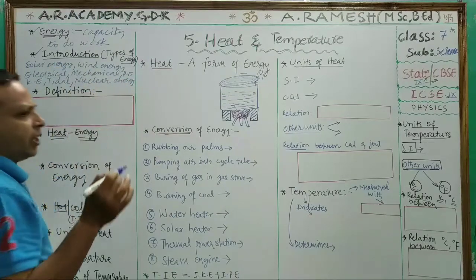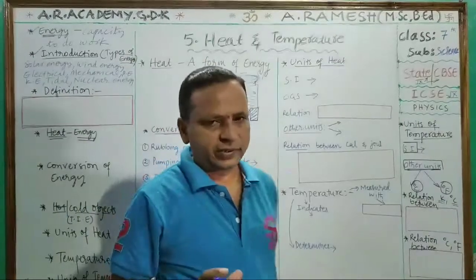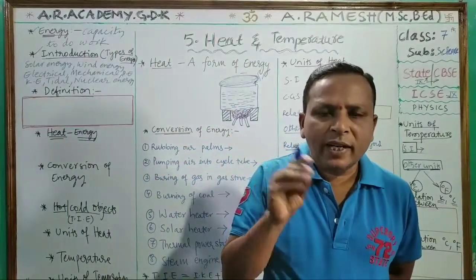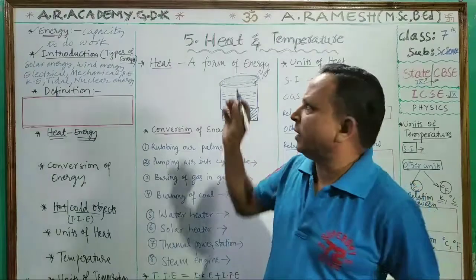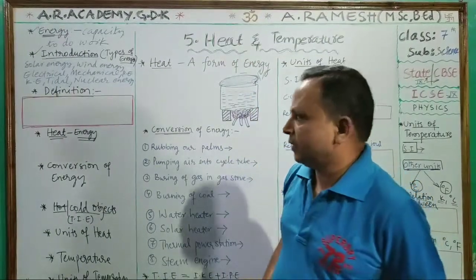Like this, children, so many energies are there in this whole universe. Among them, our lesson name, heat, is there. Heat energy is also one of the energies.